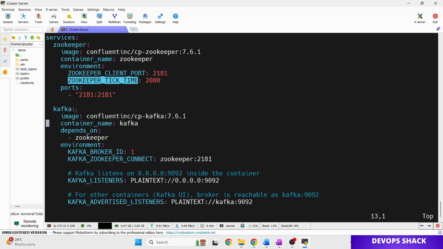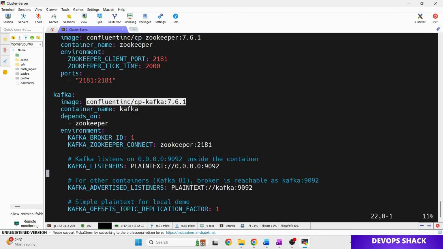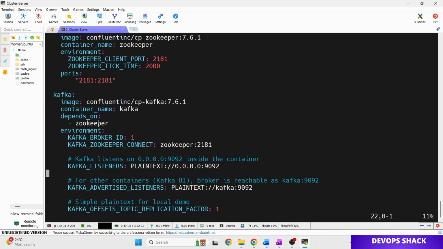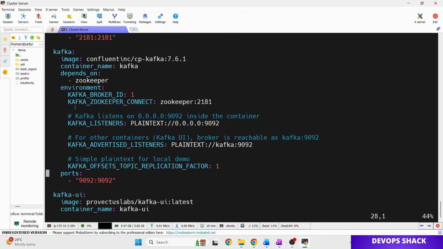Then we define Kafka. The image will be this one we are using. So we set up Kafka, the container name will be this, and it depends on Zookeeper because we want that after the Zookeeper container has been created, only then the Kafka container should be created. Next we are defining the environment. Here first we define the Kafka broker ID. I told you a broker is a single Kafka server. So here we are setting up one server only. That's why we have written broker ID 1.